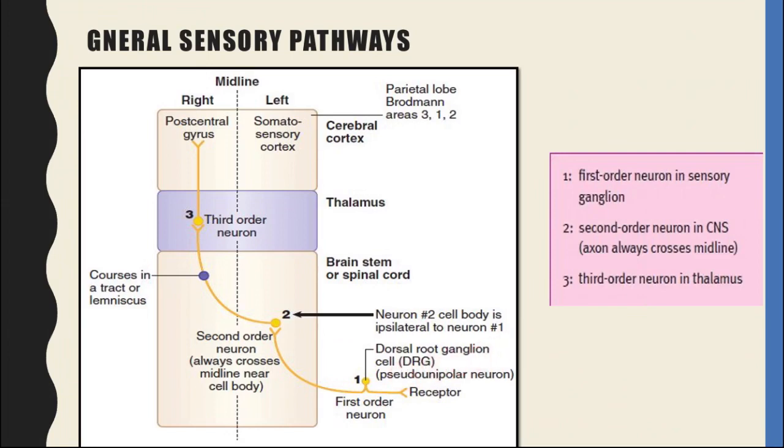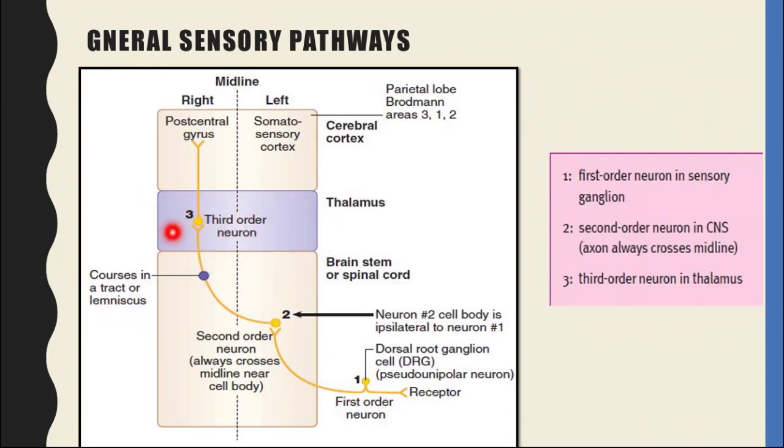This diagram shows the dorsal root ganglia, this is the receptor. Pseudo unipolar means it shows one branch, unipolar, but it bifurcates, that is why it is pseudo unipolar. Peripheral branch goes to the receptor, central branch goes to the spinal segment. Now, this is the second order neuron, the cell body of neuron number 2. It is ipsilateral to neuron 1, on the same side, but it crosses over to the opposite side, crosses in the tract or lemniscus, and then it reaches the thalamus.